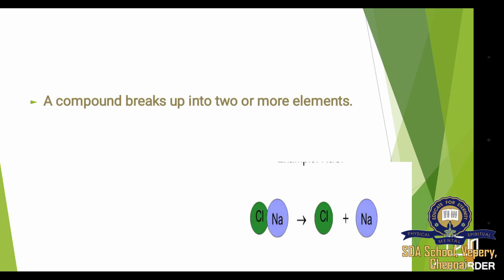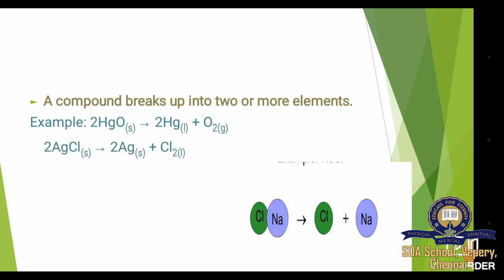Let's see an example. A compound breaks up into two or more elements. So here what happens is, a single compound will be broken up into two or more elements. Example is HgO gives Hg plus O2. Here HgO, mercuric oxide, is a compound. It gets split into mercury plus oxygen, where mercury and oxygen are elements.